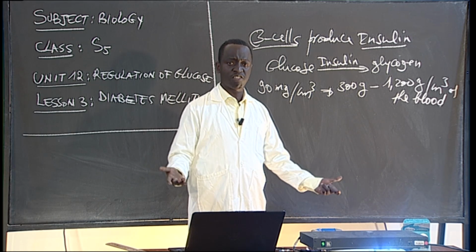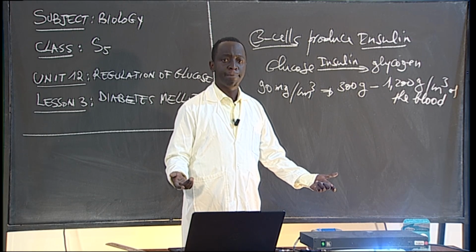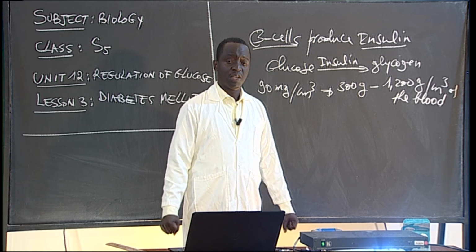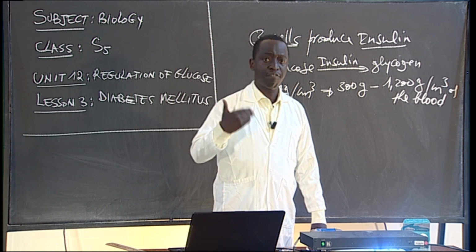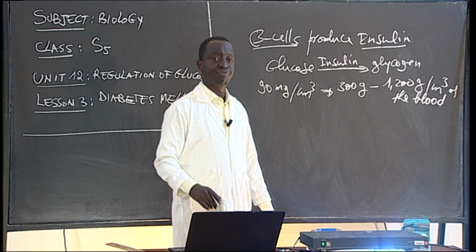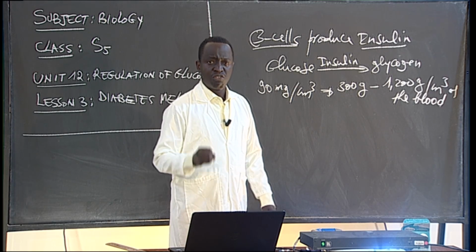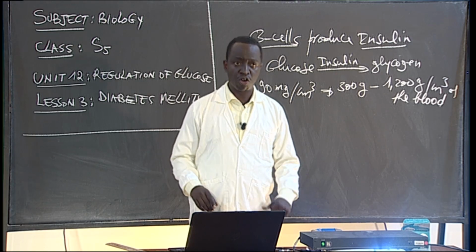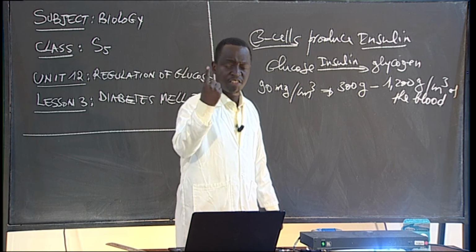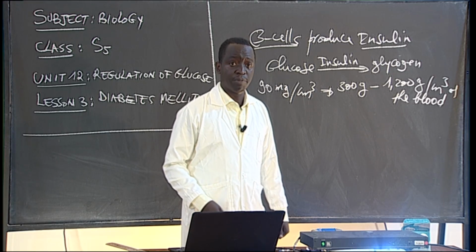This is one of the symptoms of diabetes. Which means when they test your urine, when you have type 1 diabetes mellitus, they can find that there is glucose in your urine. This is what you call glucosuria. This is one symptom of type 1 diabetes mellitus.